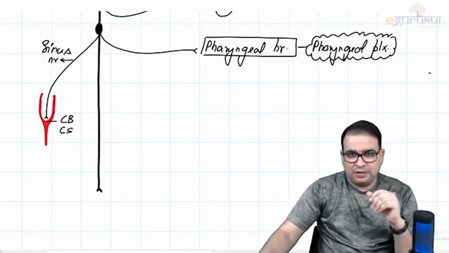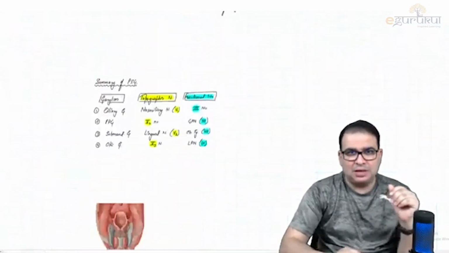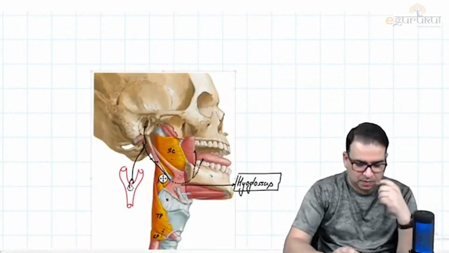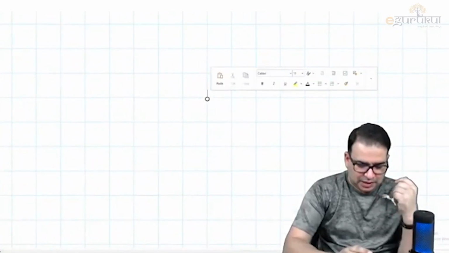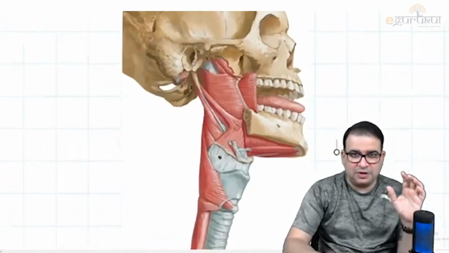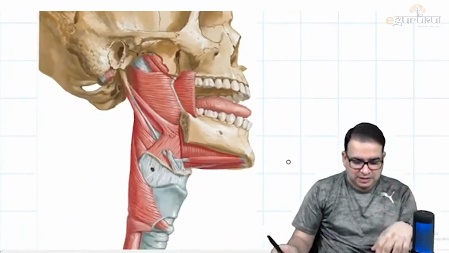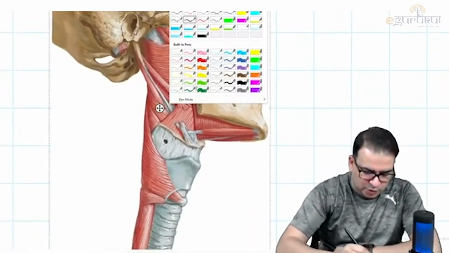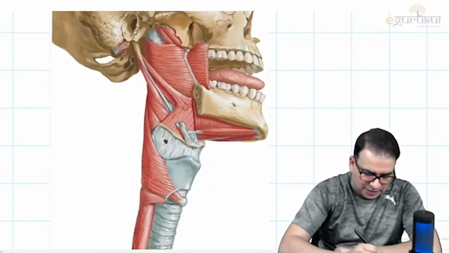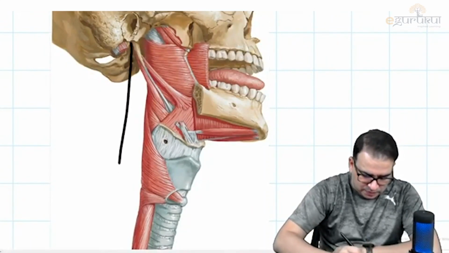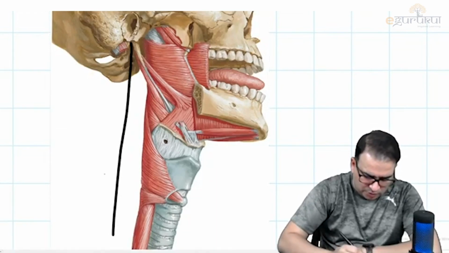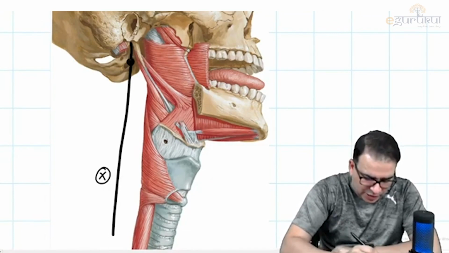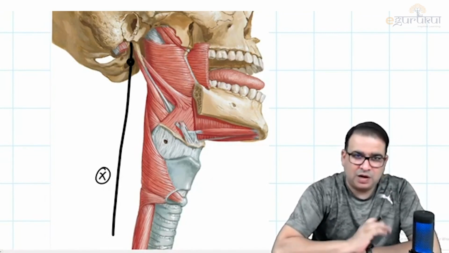Vagus nerve, and for that, I again have to take you back to the same picture. Let me just make a copy of this image. And this time, it's not about the glossopharyngeal nerve, it is about the vagus nerve. Guys, look at this. Let me explain this to you here, and then it will be very easy for you to understand in the schematic diagram. Now, let us say that is a vagus nerve which is going down. Let's say that's the main vagus nerve we're talking about, from the level of the inferior ganglion.